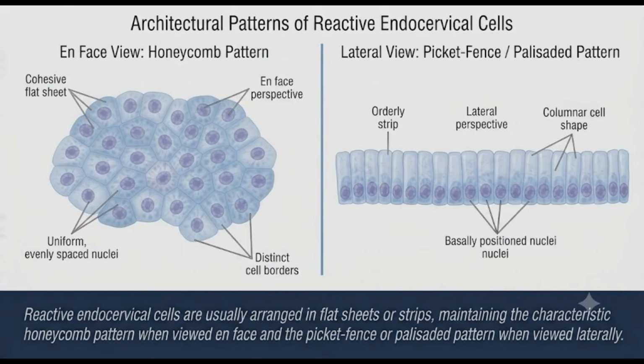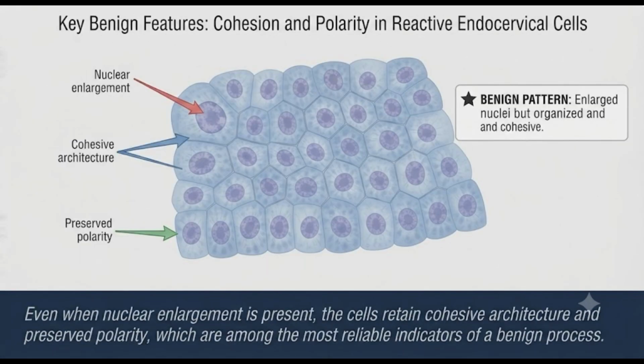Reactive endocervical cells are usually arranged in flat sheets or strips, maintaining the characteristic honeycomb pattern when viewed on face and the picket fence or palisaded pattern when viewed laterally. Even when nuclear enlargement is present, the cells retain cohesive architecture and preserved polarity, which are among the most reliable indicators of a benign process.